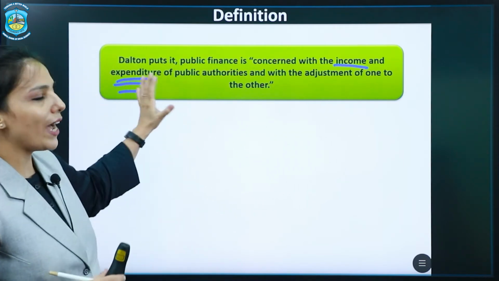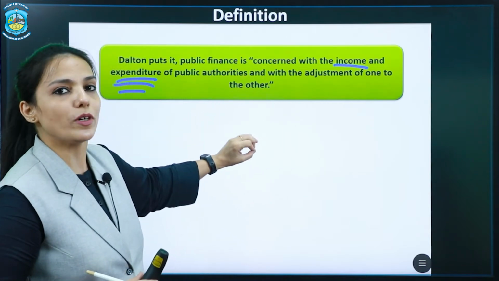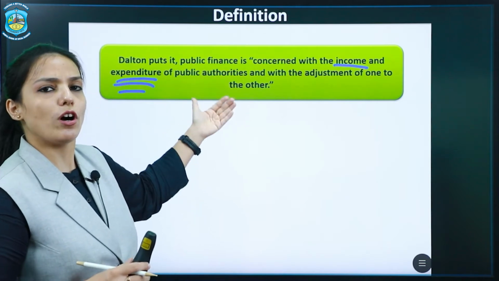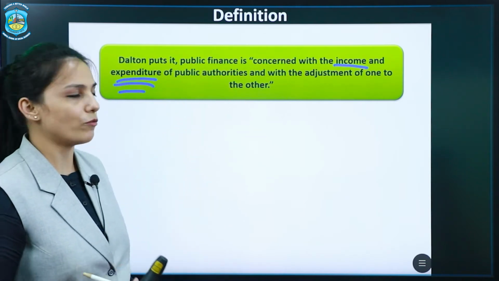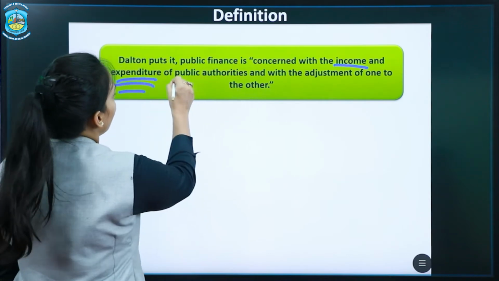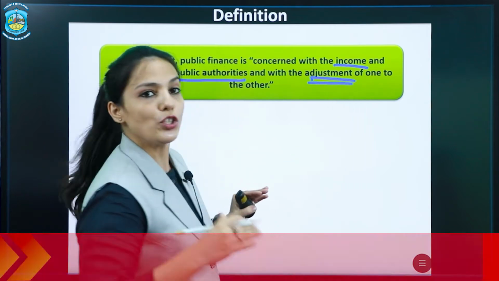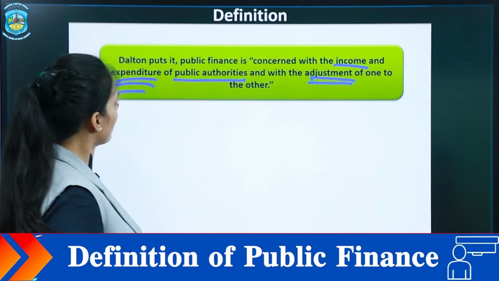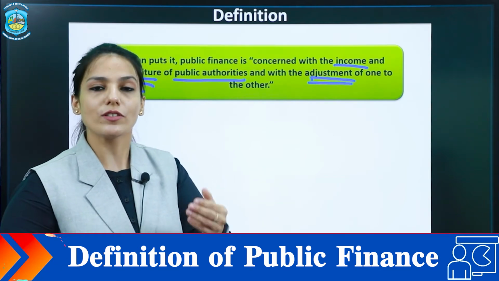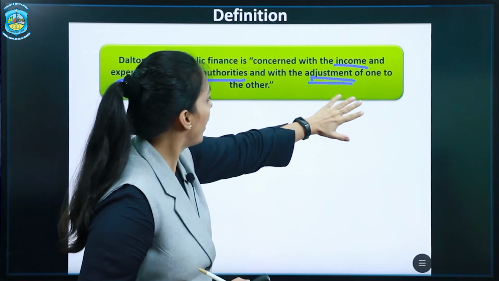Here, what I am doing is marking keywords. We will be using these keywords to understand the term and draw functions, scope and importance from them. So here: income, expenditure, public authorities, and adjustment of one to another. Income and expenditure of public authorities. Public authorities include government, government organizations and quasi-government organizations. And with the adjustment of one to another.